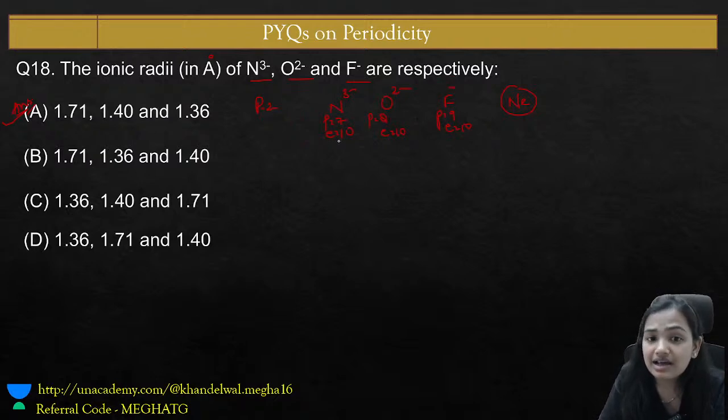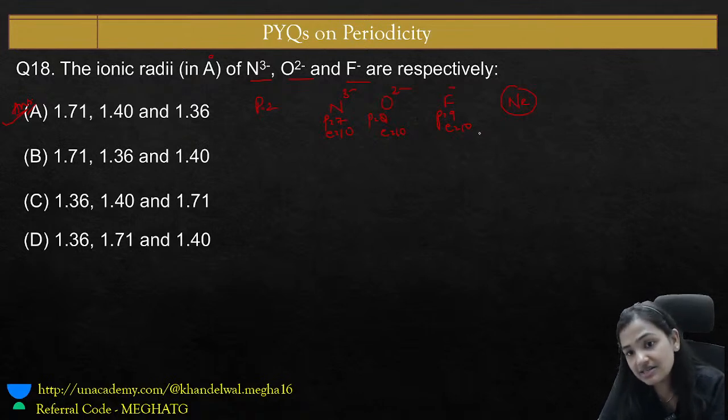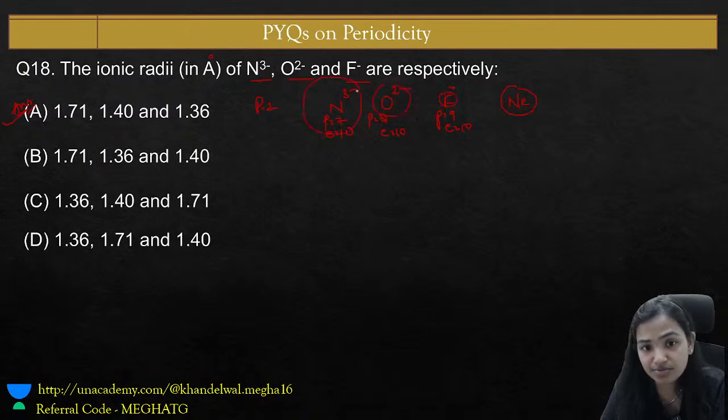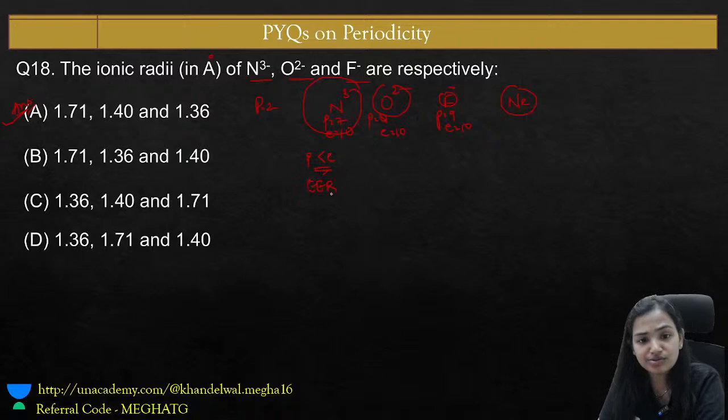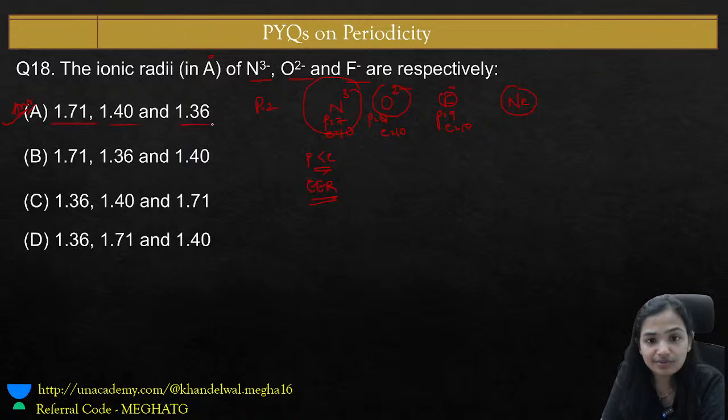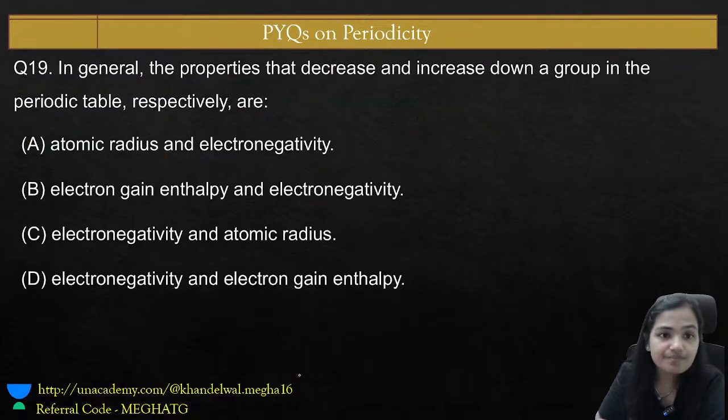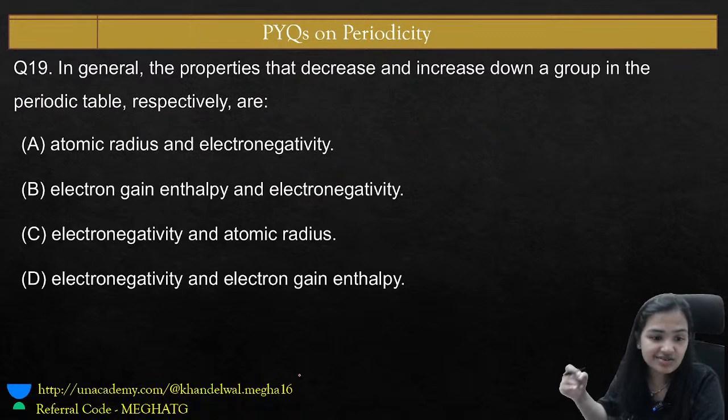Why? Because this is N3 negative, O2 negative, F negative, and the number of protons is 7, 8 and 9, and we know as the number of protons increases, the size decreases. So this one is smaller and this one is much bigger, because here we have fewer protons and more electrons. With fewer protons and more electrons, we have more electron repulsion, and hence the size increases. N3 negative is larger in size: 1.71, 1.40, 1.36. This is the reason.